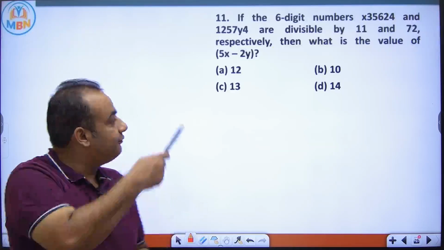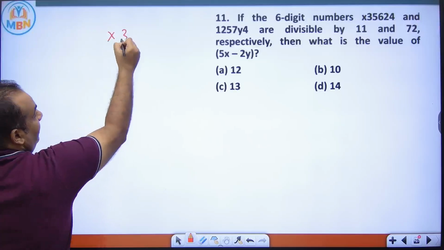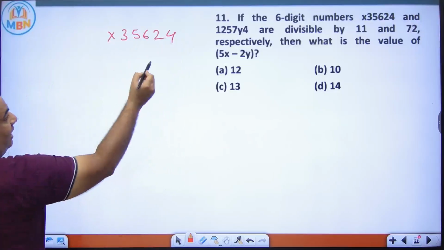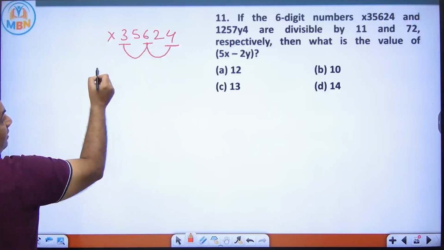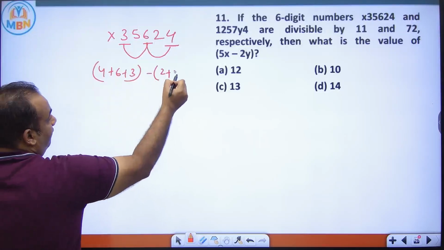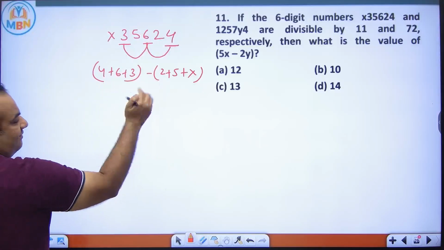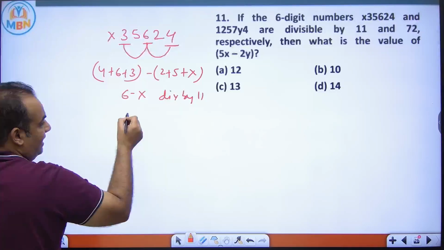Okay. Now the first number which is given is divisible by 11. So x35624 is divisible by 11. Divisibility rule of 11 is to start with alternate digits. So 4 plus 6 plus 3 minus 2 plus 5 plus x should be divisible by 11. So this is 13 minus 7. So 6 minus x is divisible by 11. So definitely x has to be 6.